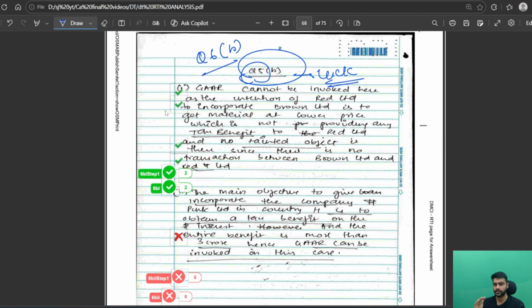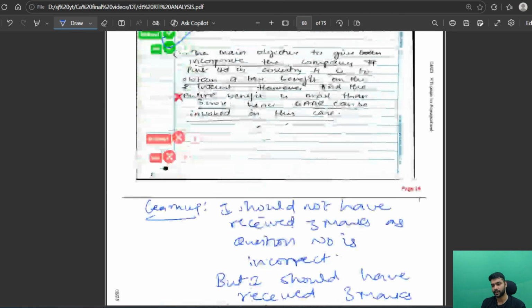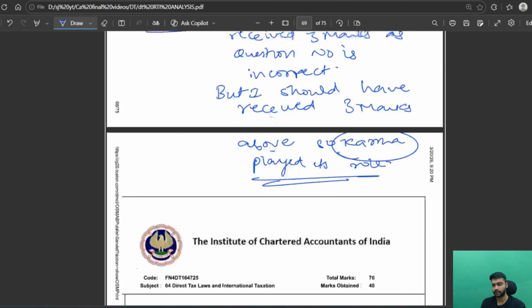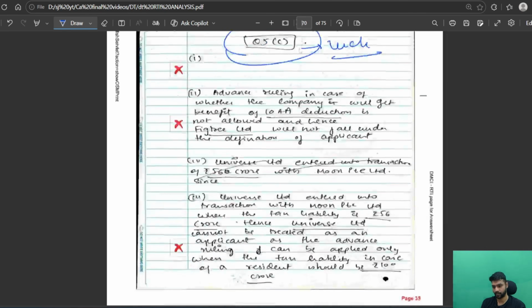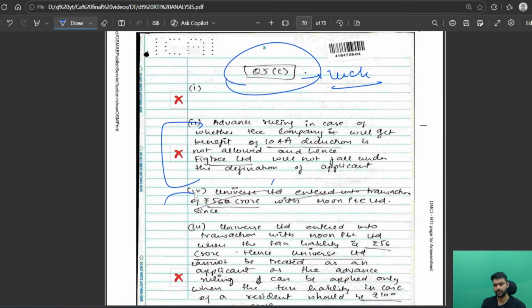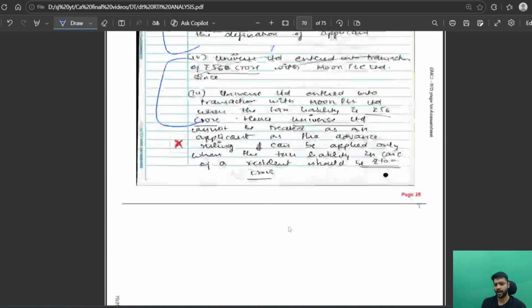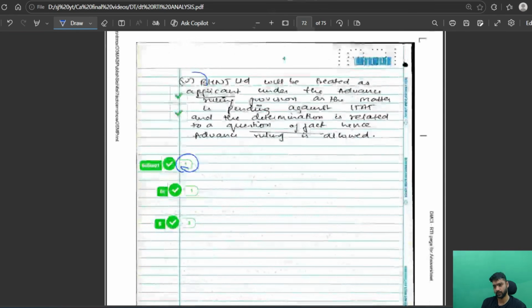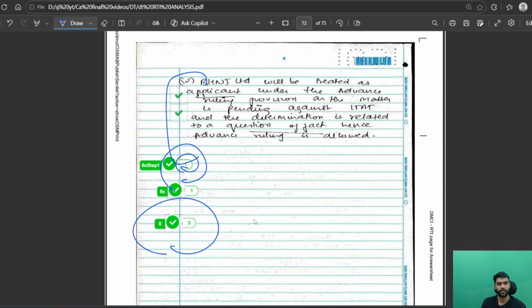Because in the above questions, there were some parts where I should have gotten more marks. But in this case, I should not have gotten anything because my question number is wrong. But still I received 2 marks here. And yeah, so just the learnings I have told you. And see question number 5, see. No marks, but the entire provision is wrong. I know that because I attempted it at the very last, but still you will see this is correct and I received 1 mark. So in question number 6, I received 3 marks, which I should not have received.